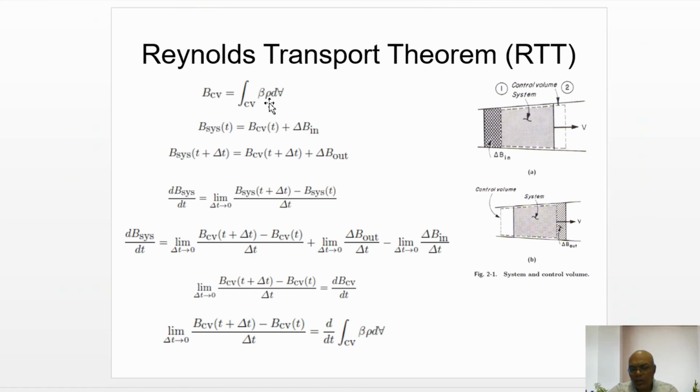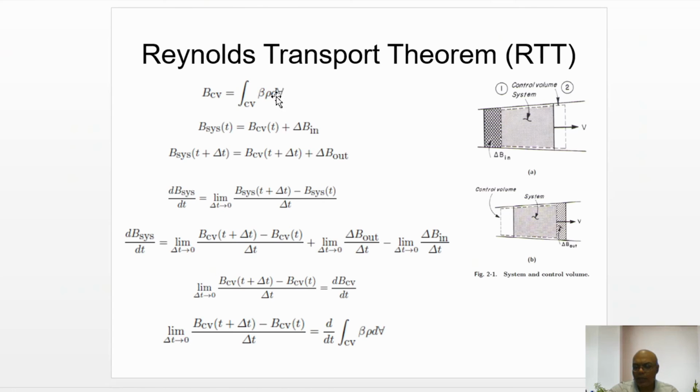Inside at time t, the extensive property within the control volume, shown by BCV, is equal to the integral of beta rho dV over the control volume. This rho dV is nothing but mass.